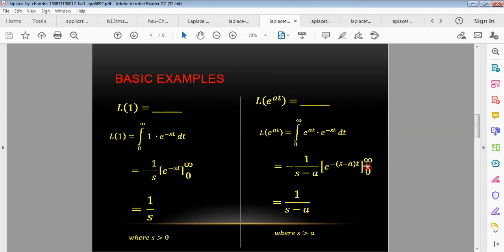Now putting upper limit in replace of t, we will get 0. E to the power minus infinity, what will be? 0. And putting lower limit, e to the power 0, so 1. Similarly, like this, we get 1 divided by s minus a, where s greater than a. Remember it. S is the parameter, and this parameter will be greater than a.